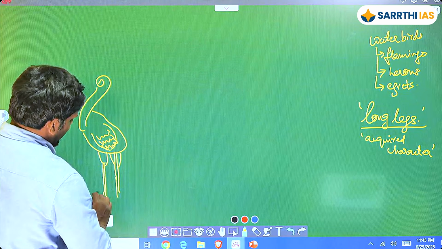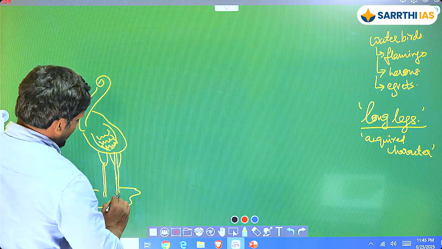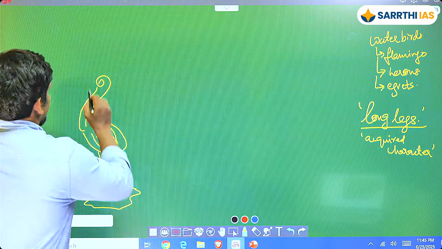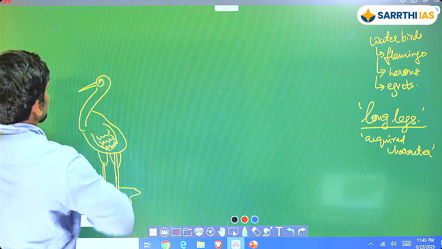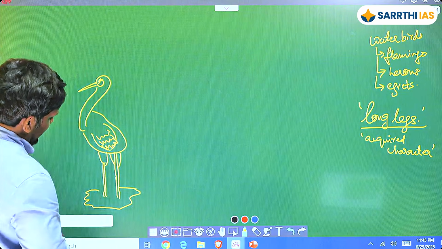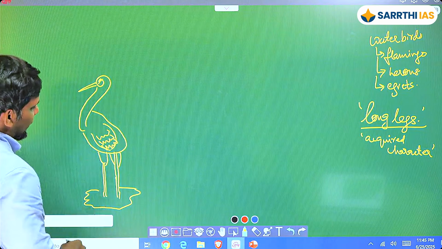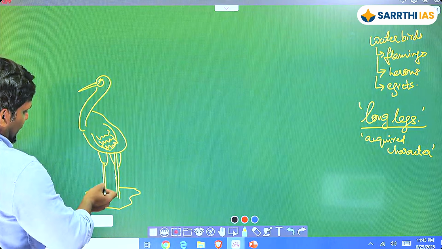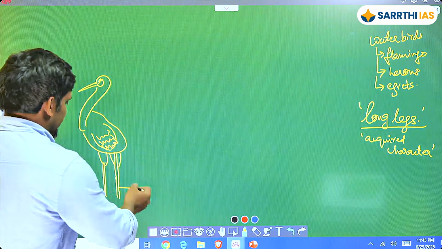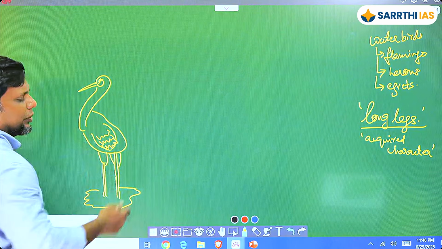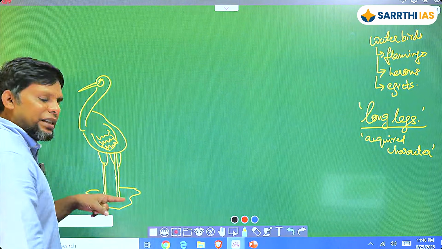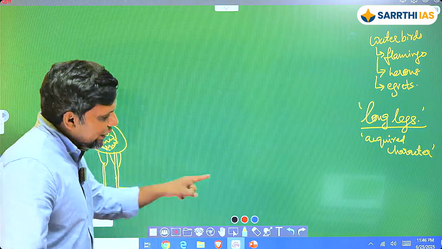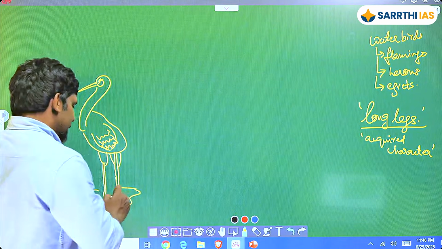So you have something like this, and let's say this is the pool of water, and its level is somewhere here. Now what you're seeing is that if you have legs that are relatively on the shorter end, during high tide the body basically gets wet. It could happen. Or it also limits your ability to go deeper into the water. So you have to basically stay shallow.